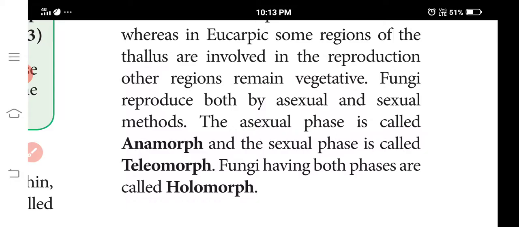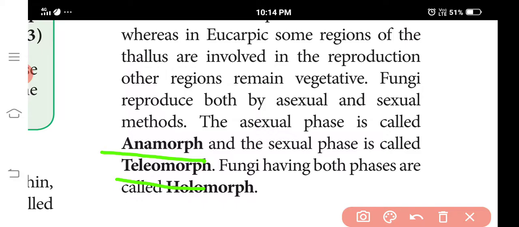Fungi reproduce by both asexual and sexual methods. The asexual phase is called the anamorph. The sexual phase is called the teleomorph. When both phases are present, it is called the holomorph. So: asexual anamorph, sexual teleomorph, and both phases together, holomorph.